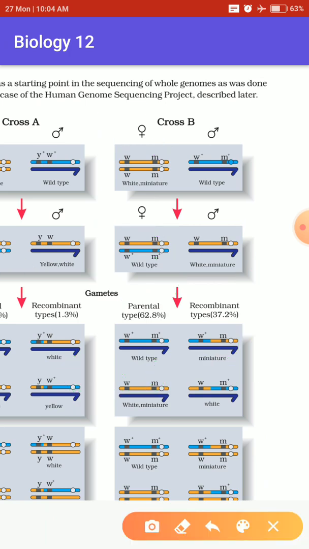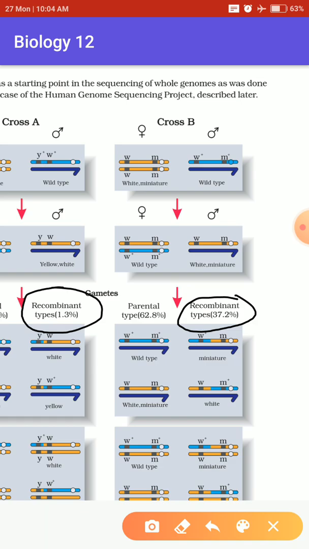Just see very closely. The recombination is high in comparison to the previous one, 37.2 percent recombination in comparison to the one which has closer linkage.